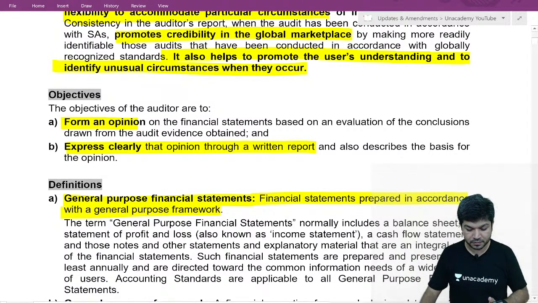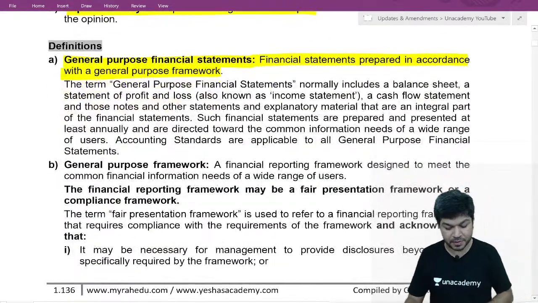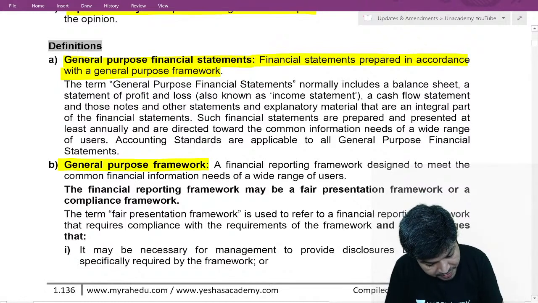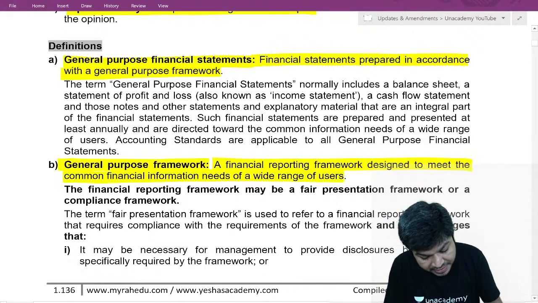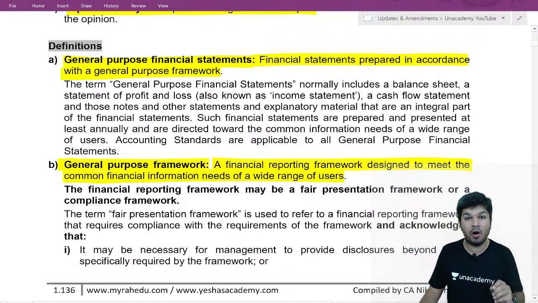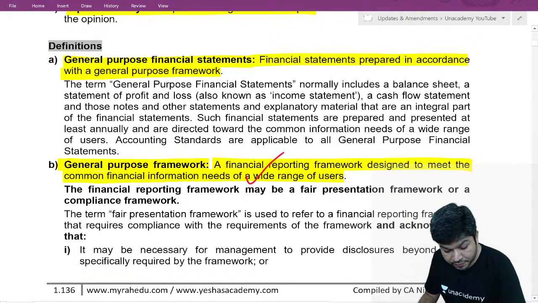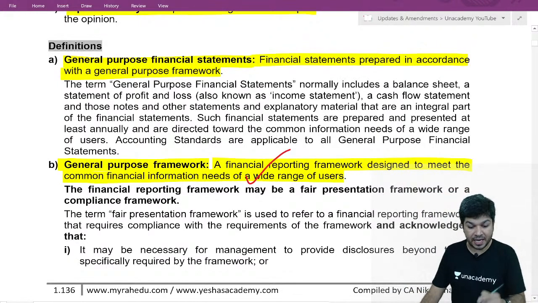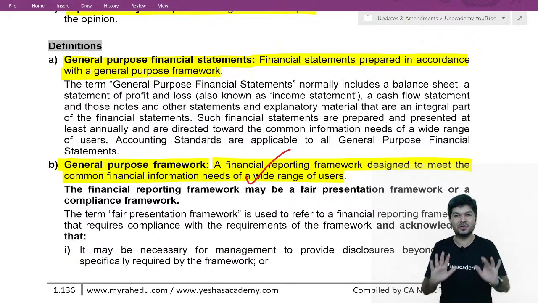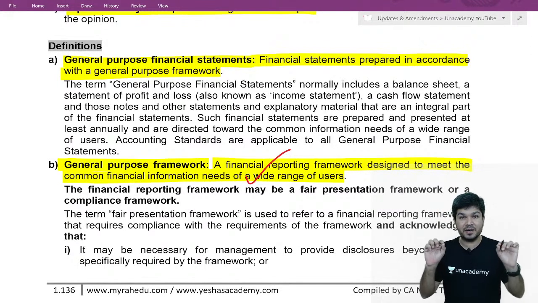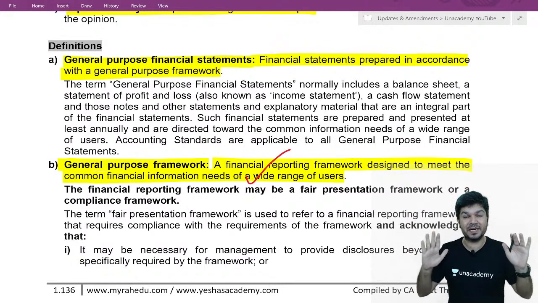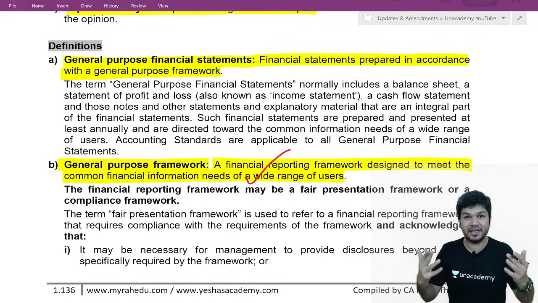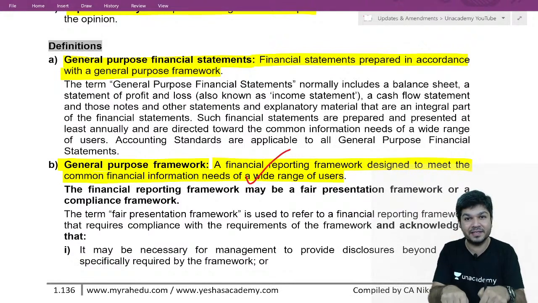Just go down. You'll find general purpose framework. General purpose framework is a financial reporting framework designed to meet the information need of a wide range of users. In simple words, general purpose financial statements are the financial statements prepared considering the information need of a wide range of users.